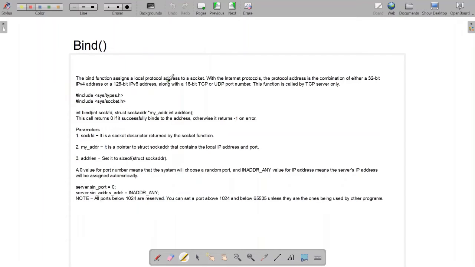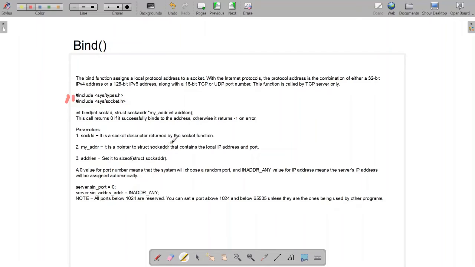Now, if it is not -1 and we have successfully created a socket, we would then be moving to the bind function. So binding is the process where we assign a proper port number and IP address to the socket descriptor, which was returned by the socket function. Now, the bind function also includes two header files, and it, like the socket function, contains three parameters as well, which are your sockfd.